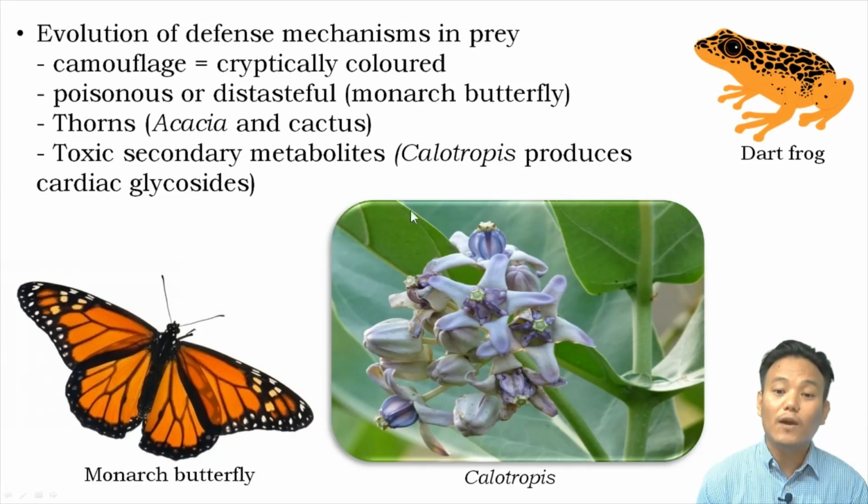So herbivores avoid eating this particular plant. So cardiac glycoside, which is a secondary metabolite within this plant, is a form of defense which they have developed through evolutionary means to protect themselves against the predator, that is herbivores. So these are the examples, right?